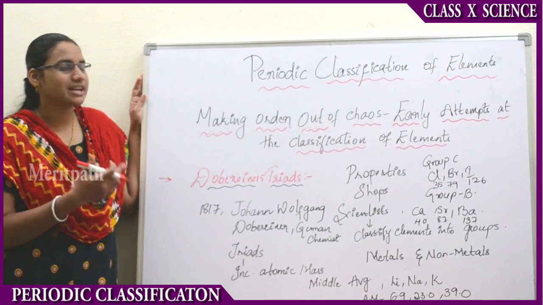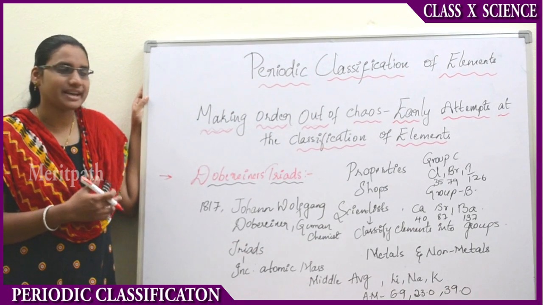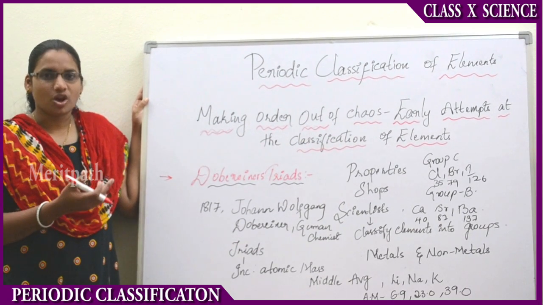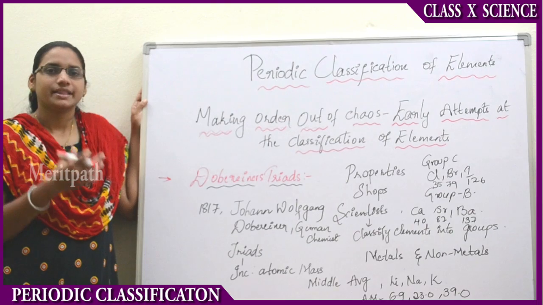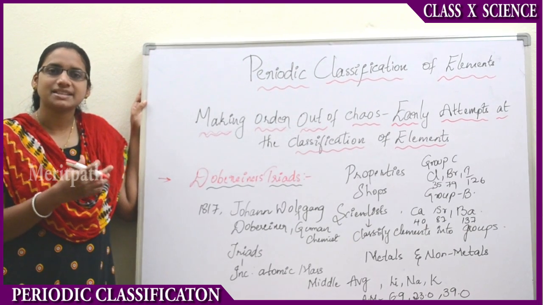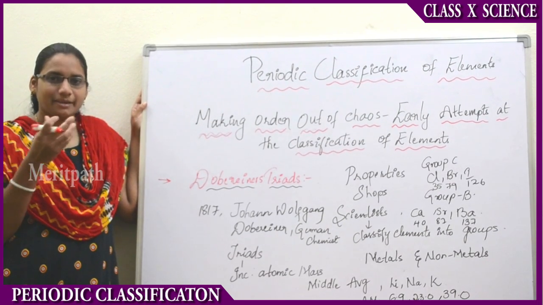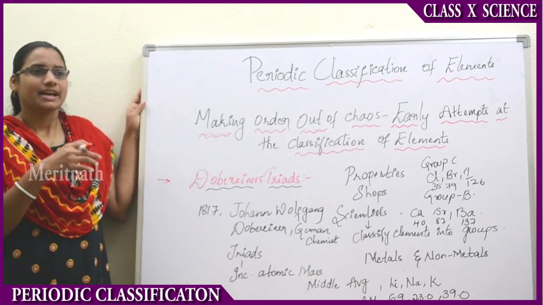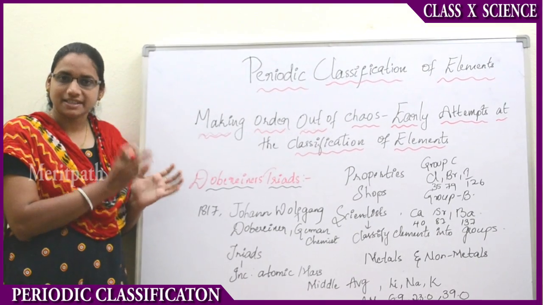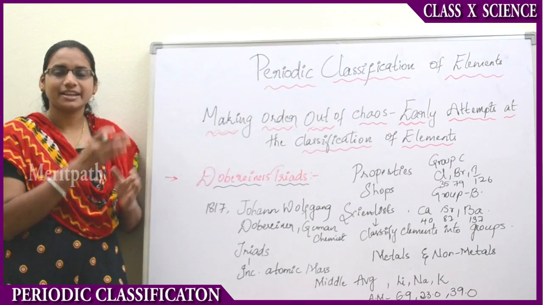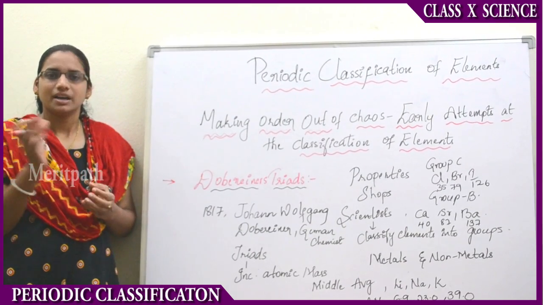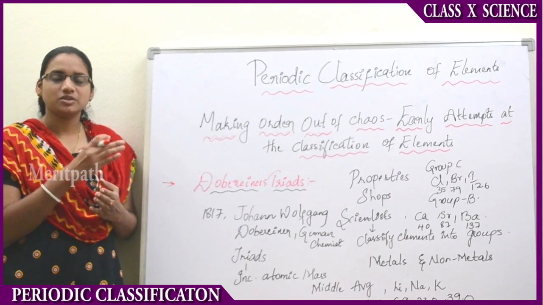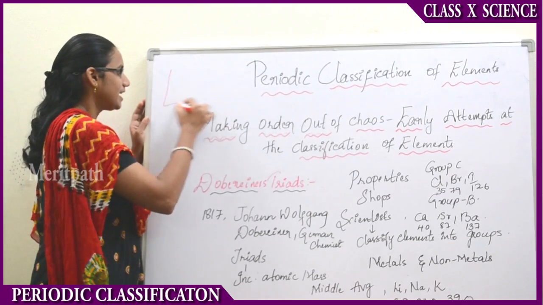What do you mean by periodic classification of elements? For example, let us take a shop. If you observe in a shop, the shopkeeper places the soaps on one side, packets on one side, all rubbers on one side, all sugar in one place. Like that, he divides them into their categories, and he places them at one place, right?